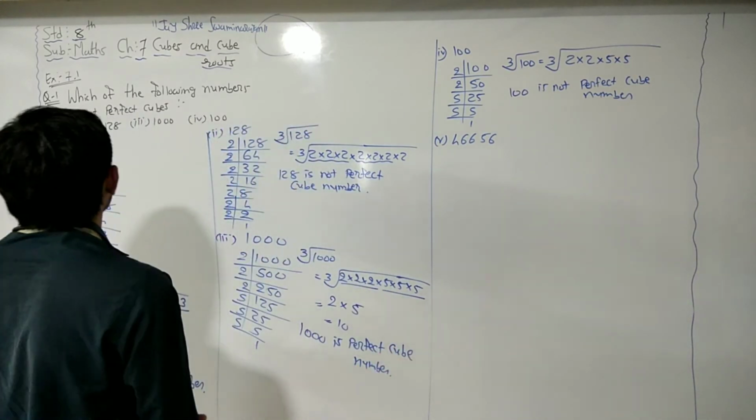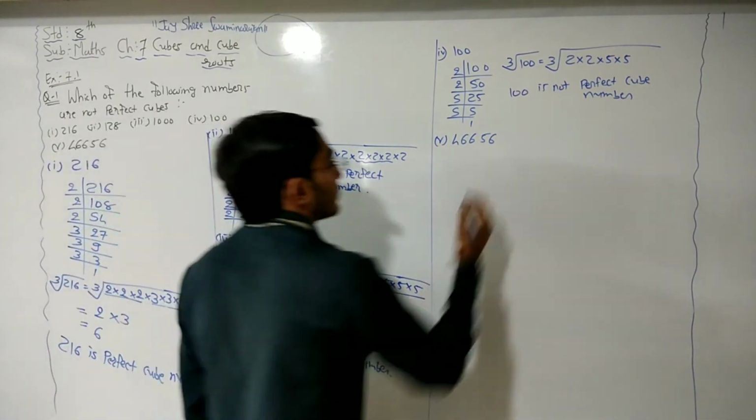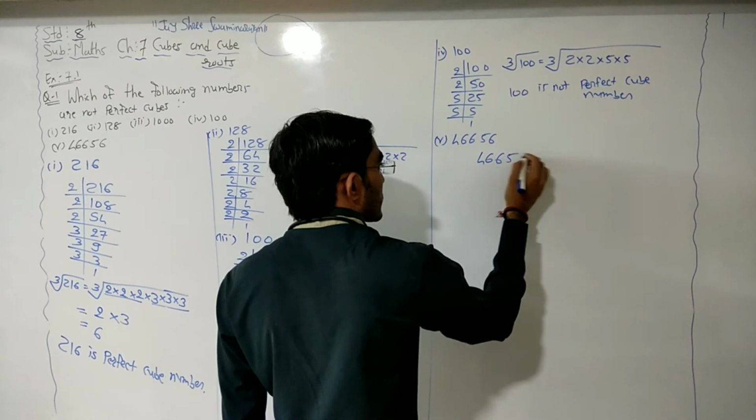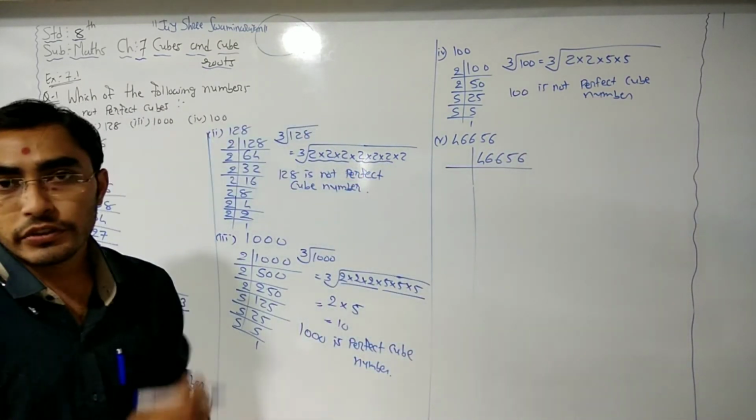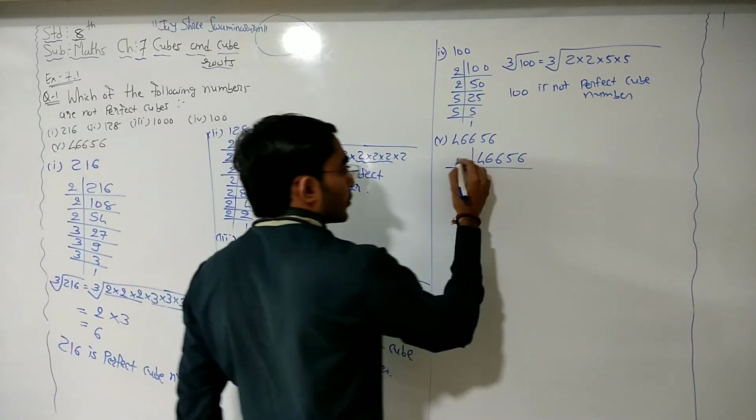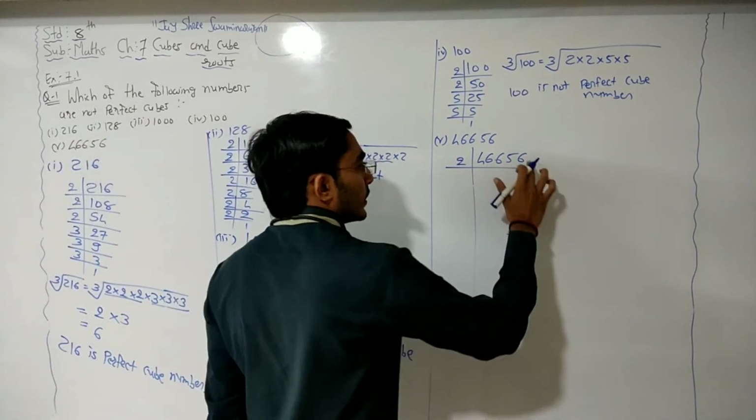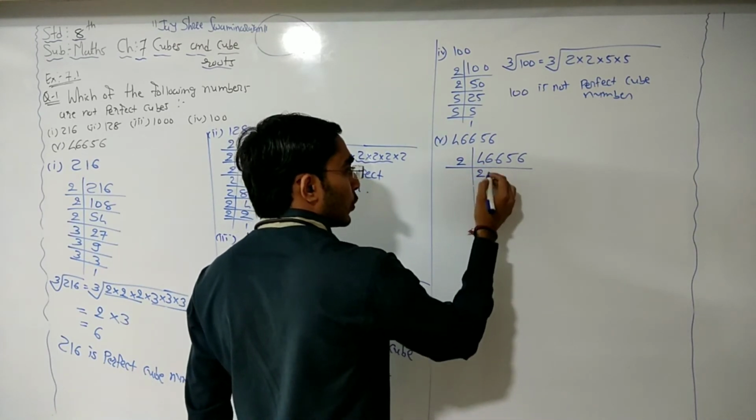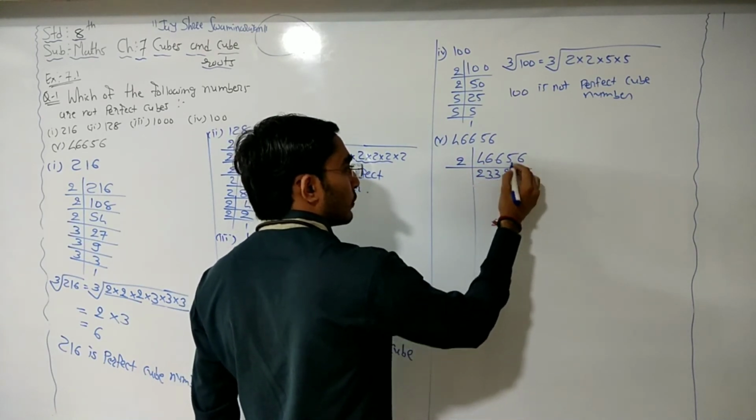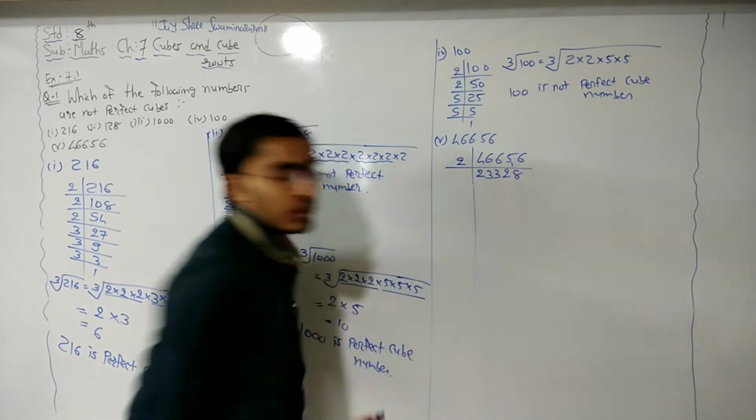46656. Now here this is even number, so we can write 2 here, right? This is even number, so we can divide with 2. So start with this: 2 2s are 4, 2 3s are 6, 2 3s are 6, 2 2s are 4, 1 remainder 16, 2 8s are 16.